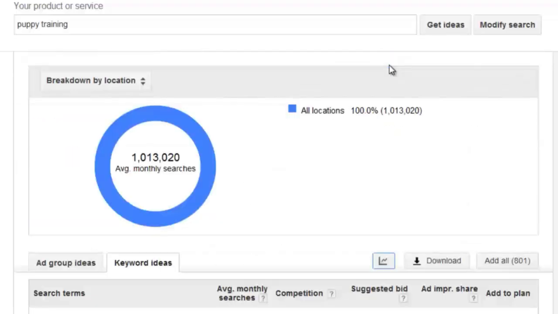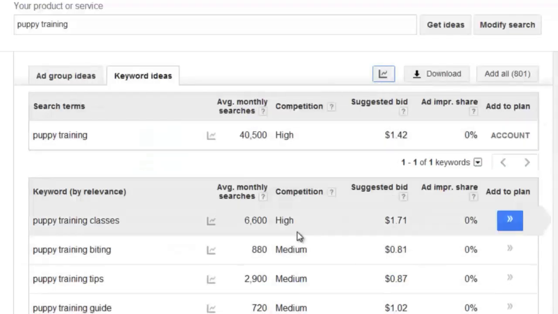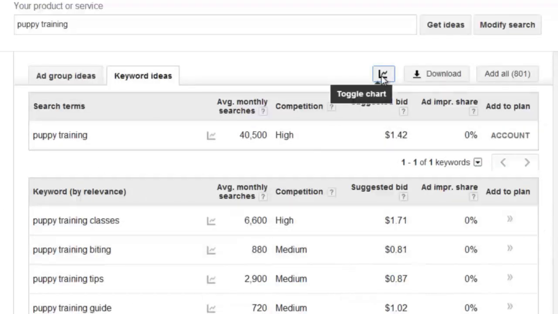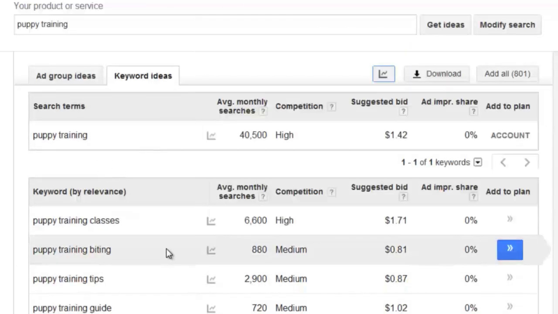This little feature just allows you to basically push the chart up so you can focus clearly on the keyword ideas, so you have more space and room to move things around and do your research.